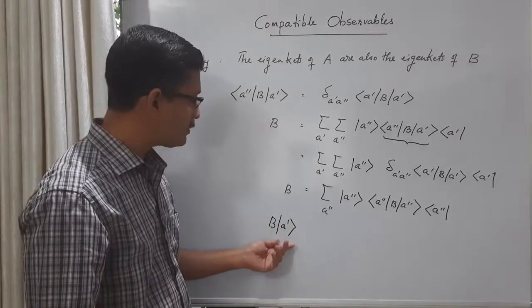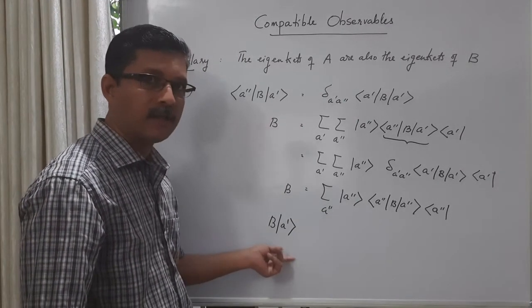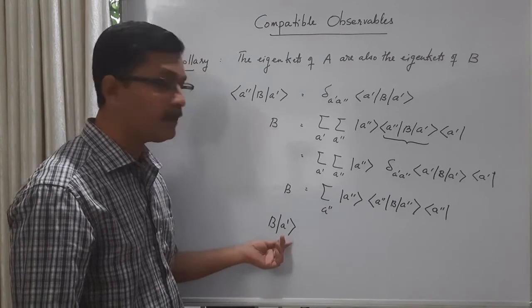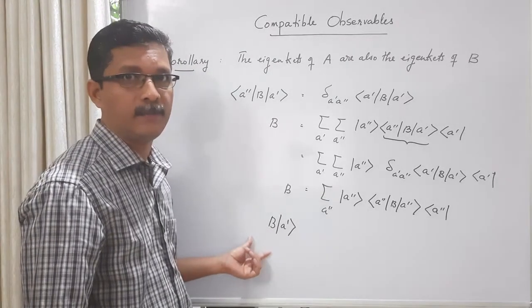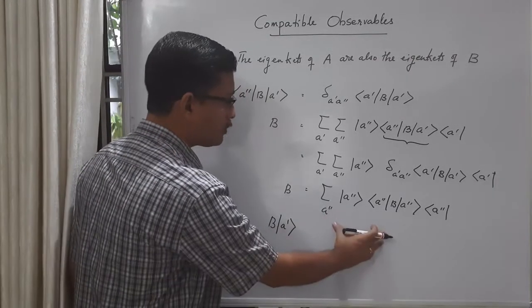We know that ket A prime is an eigenket of operator A. What happens when operator B acts on an eigenket? Does it satisfy an eigenvalue equation? If so, then we can say that this eigenket of A is also an eigenket of B. Okay, let us proceed. So instead of operator B, I am going to substitute this.